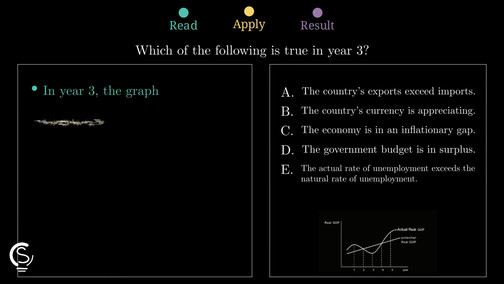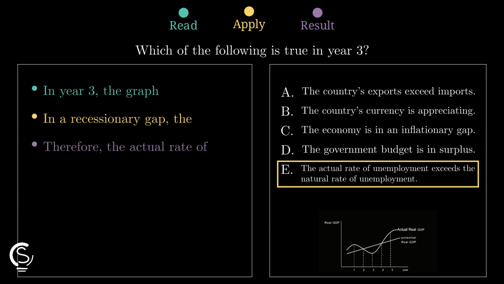Because of this gap, the actual rate of unemployment must exceed the natural rate. That makes option E our final winner for this problem.